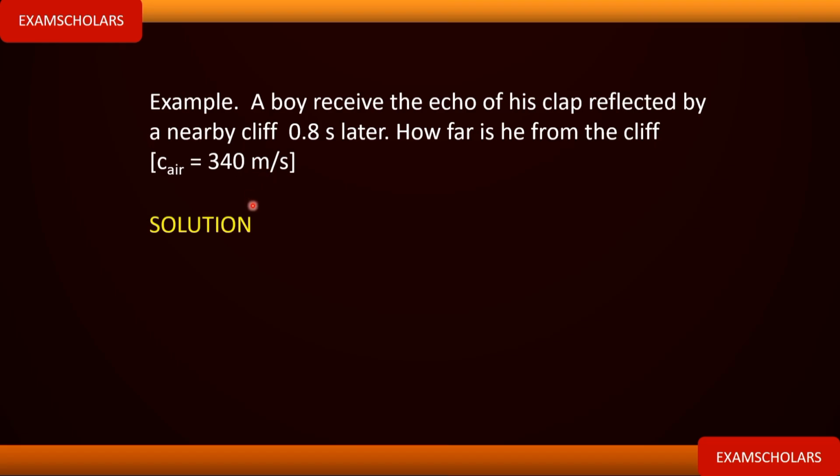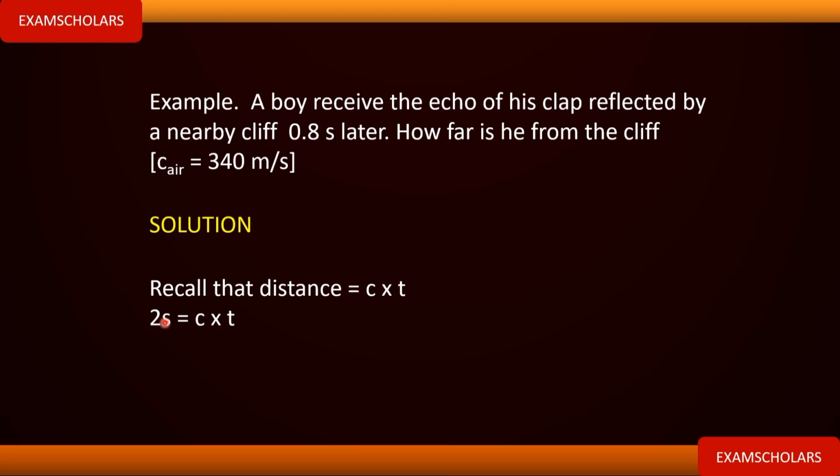Now recall from my previous explanation that distance is equal to c times t. Speed times time will give you distance, we all know this. And as I explained, the movement of that sound will be in two directions, to and fro.